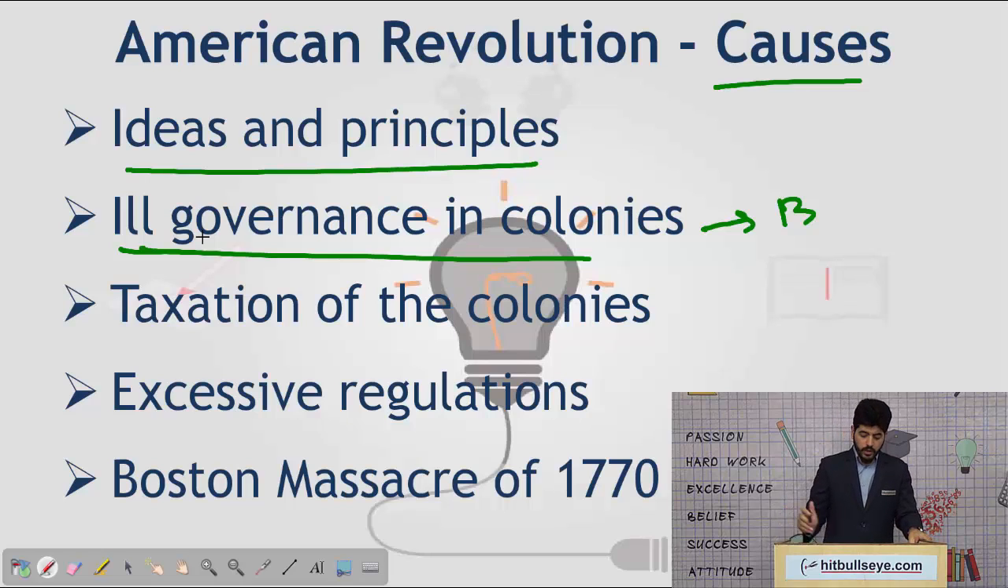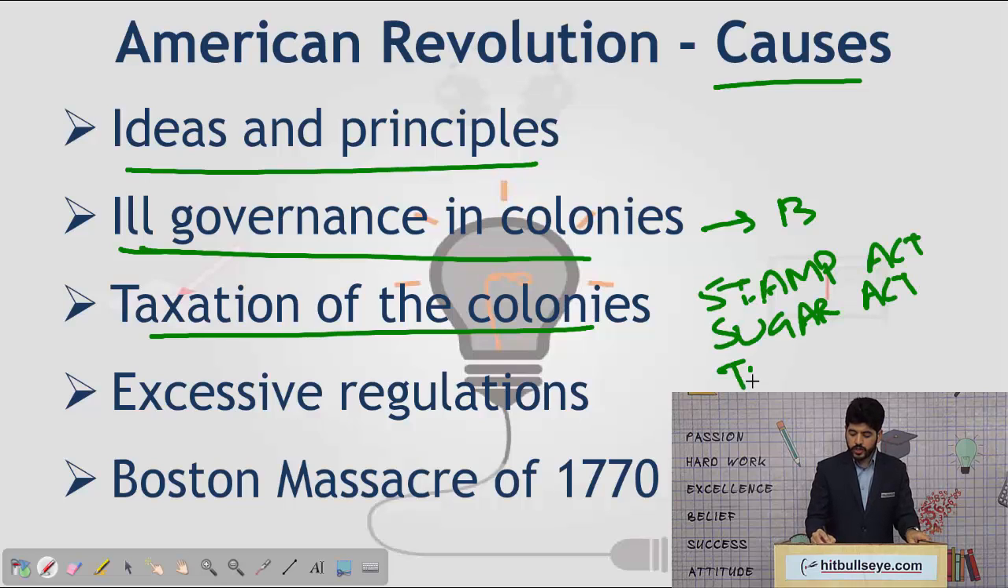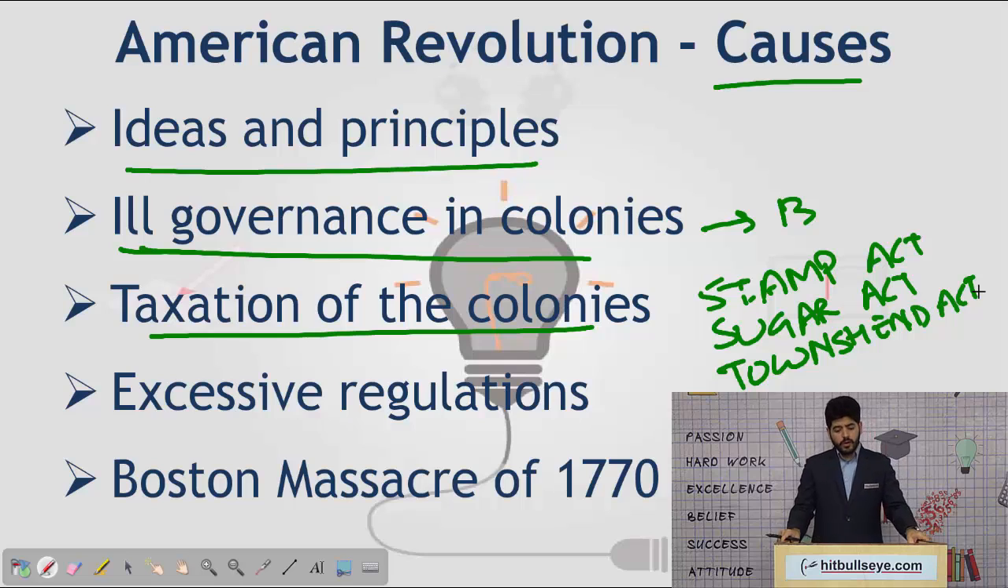Next is taxation of colonies. The Britishers, again continuing the previous point of ill governance, by bringing various new taxes such as the Stamp Act, Sugar Act, Townshend Act, had such an impact on the American economy and on the American people that they were very much disenchanted by British governance and British policies.